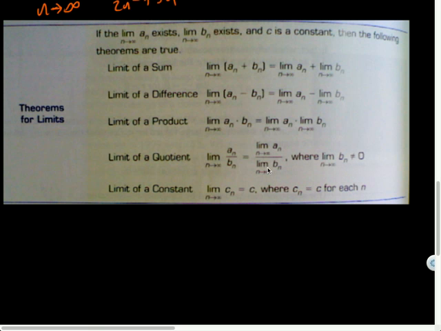And why is that? Because you can't divide by 0. And then the limit of a constant. What is the limit as n approaches infinity of 2? 2. Because there's nothing changing about it. It's just 2 all the time. Like n had no effect on it. So it's saying that the limit of a constant is that constant.